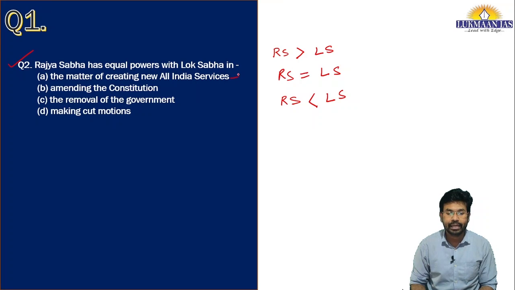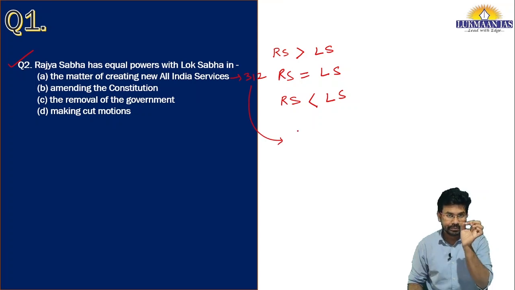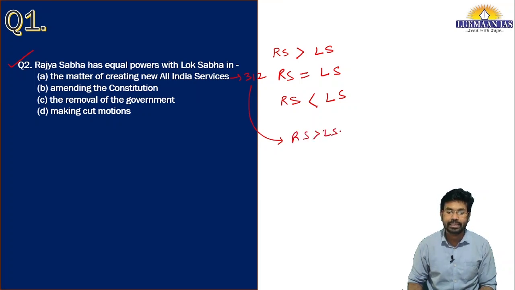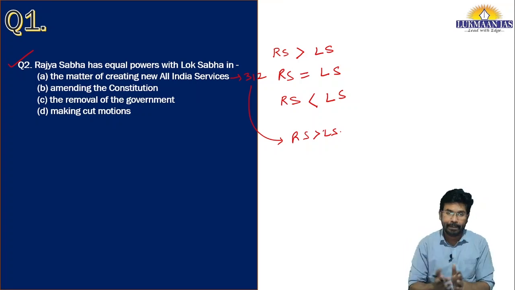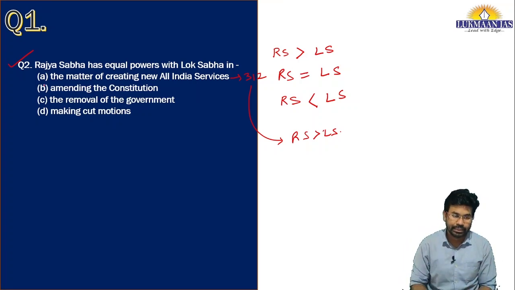When it comes to creating all India services, Article 312 of the Constitution of India gives special power to the Rajya Sabha. So this first article is a specific reference where Rajya Sabha has greater power as compared to Lok Sabha, because Rajya Sabha has the power in matters of creating all India services. So this option is not correct. Let us talk about other areas where Rajya Sabha has more power as compared to Lok Sabha.